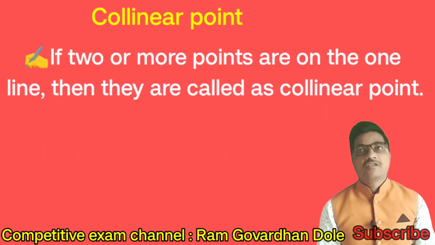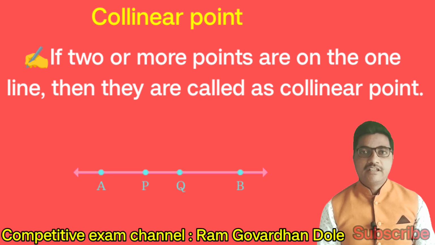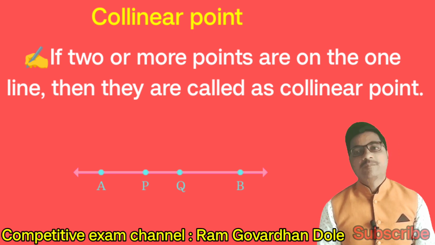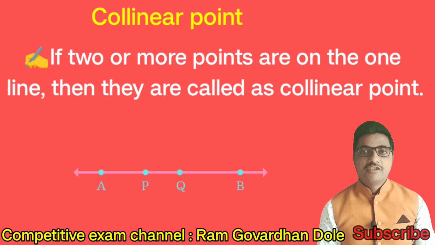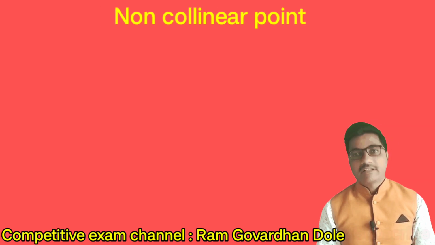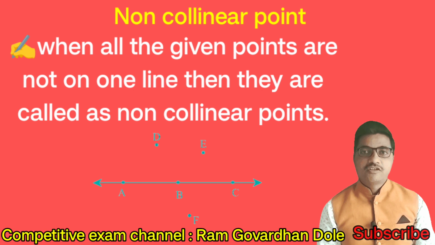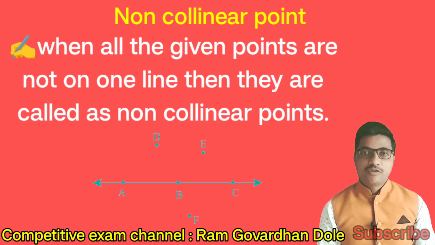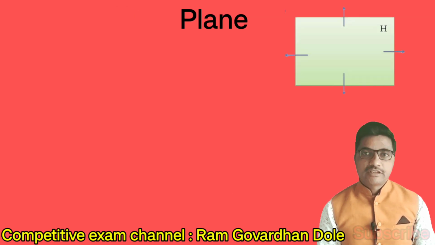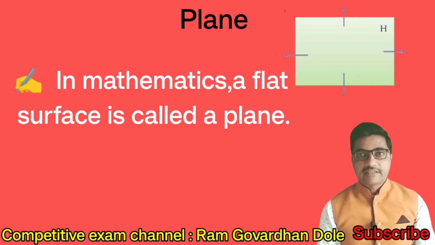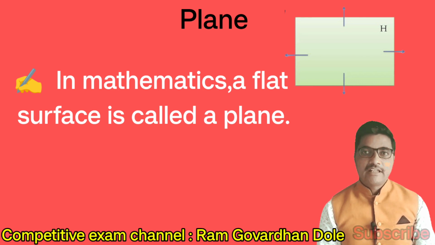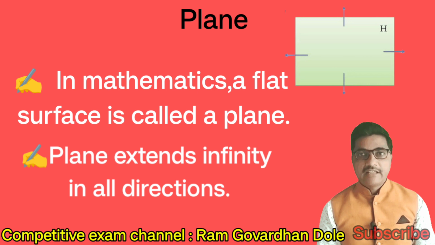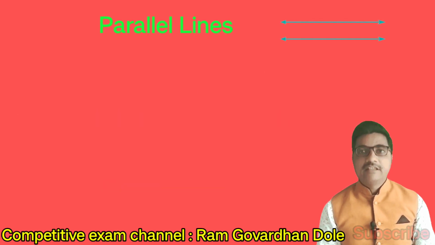Collinear point. If two or more points are on one line, then they are called collinear points. Non-collinear point. When all the given points are not on one line, then they are called non-collinear points. Plane. What is meant by plane? In mathematics, a flat surface is called a plane. A plane extends infinitely in all directions.